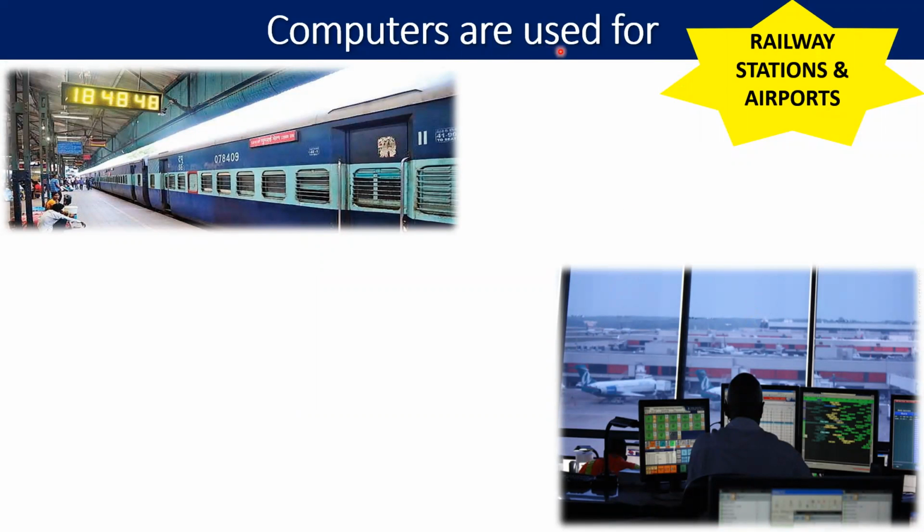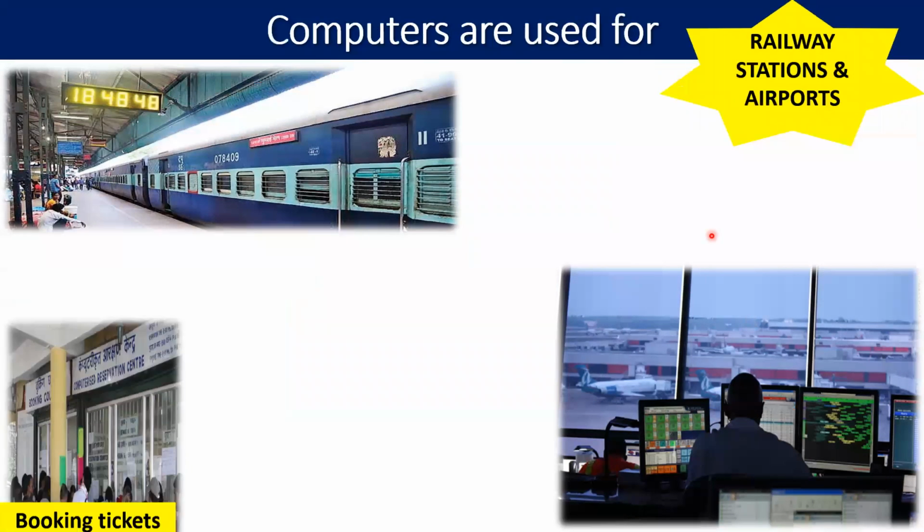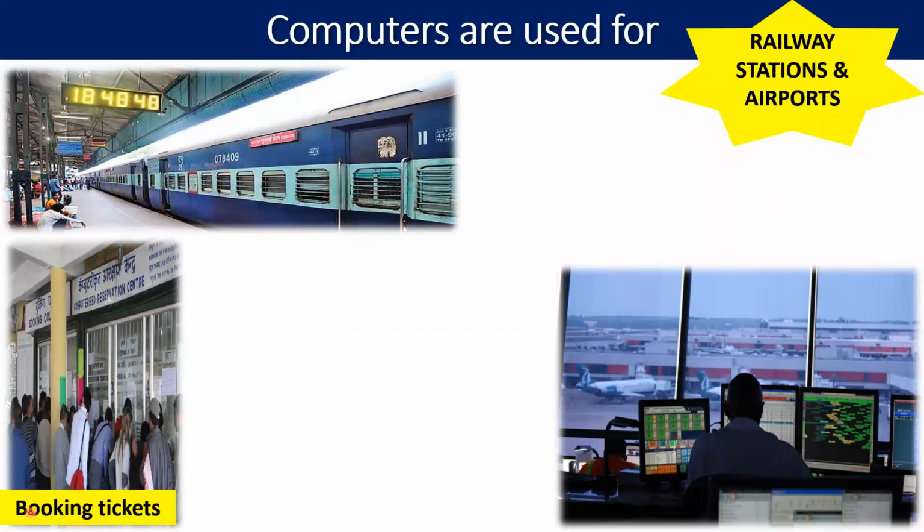Computers are used for railway stations and airports, for booking tickets. Whether it is a railway station or an airport, if we want to travel by rail or by plane, we have to get our tickets booked. So always the tickets are booked with the help of computer.